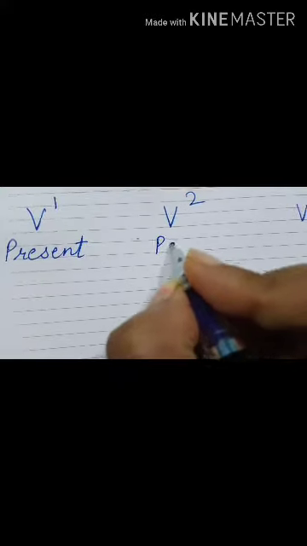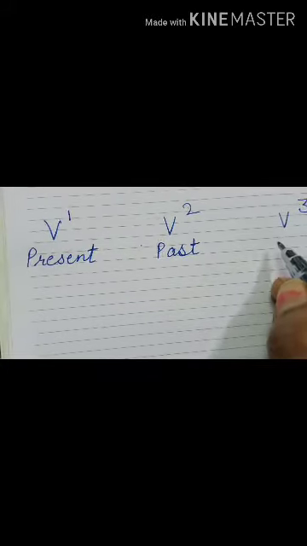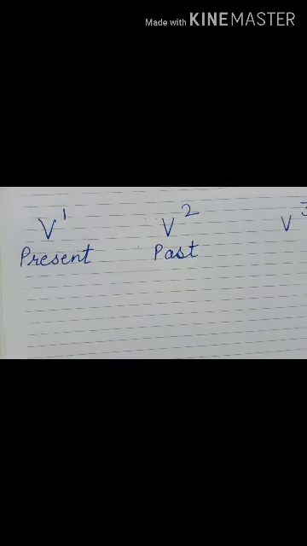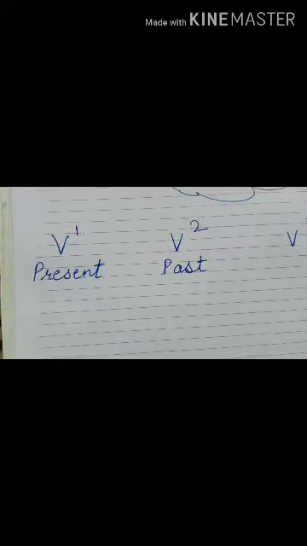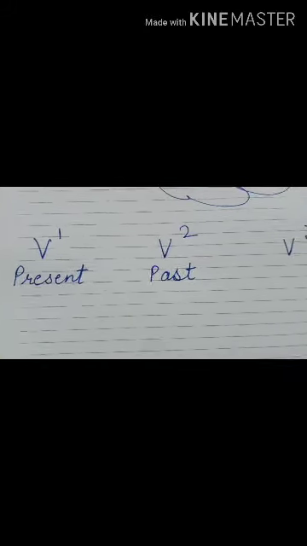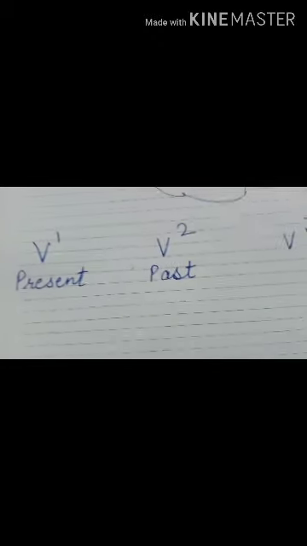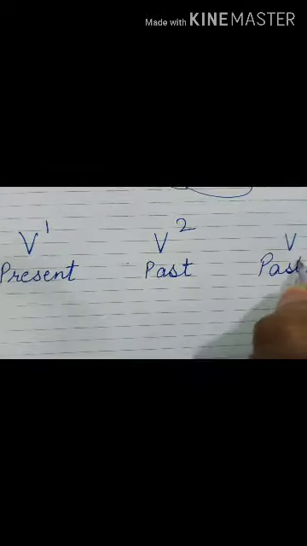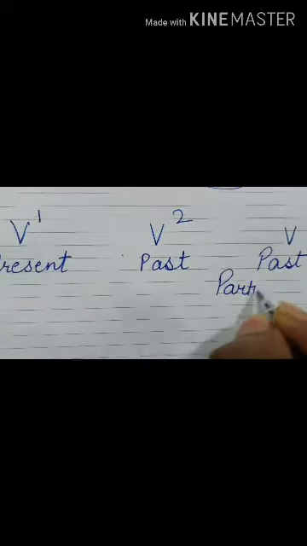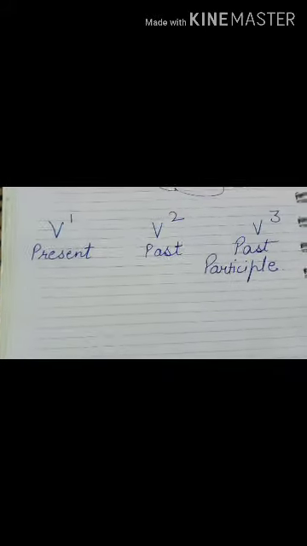Present. Okay, the second form of the verb is past, and what will be the third form of the verb? Tell me, is it future? No, my dear. Some students give an answer like this, that the third form of the verb is future, but it's not like that. Then the third form of the verb we say is past participle. Remember, you have done it in the previous class.